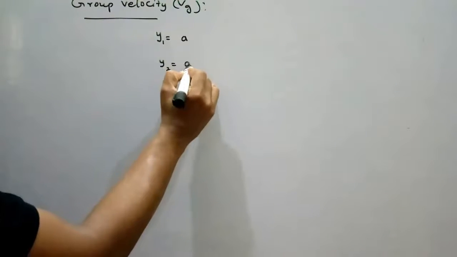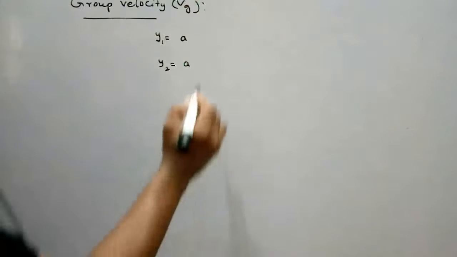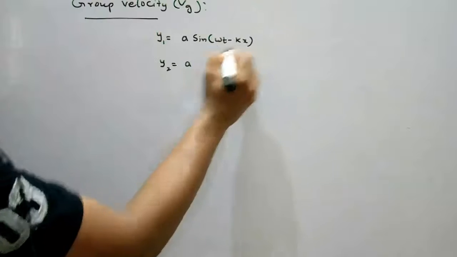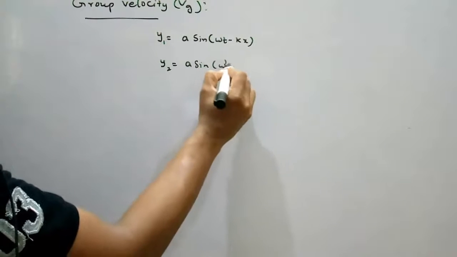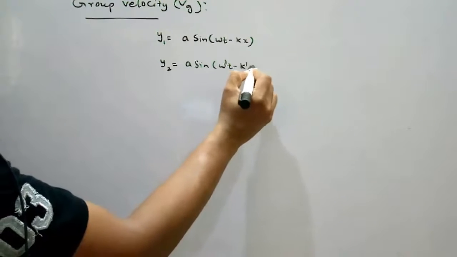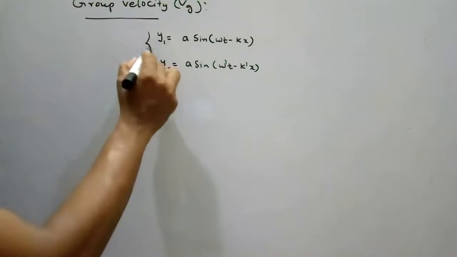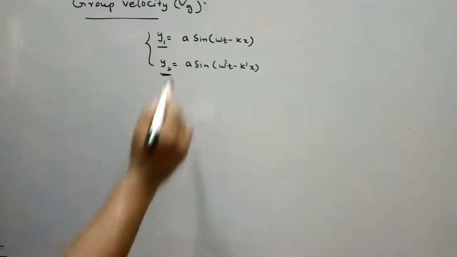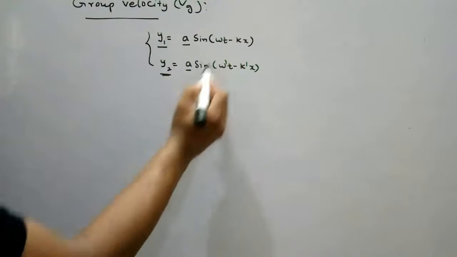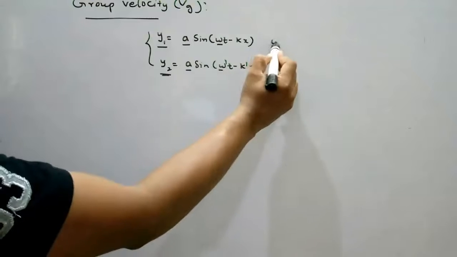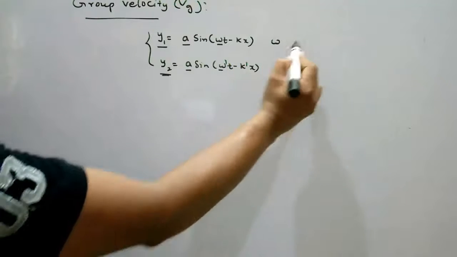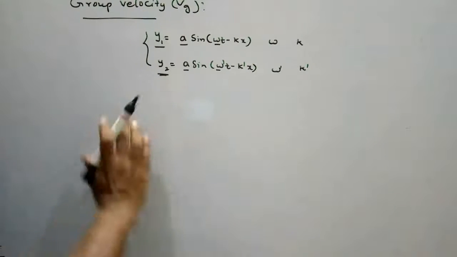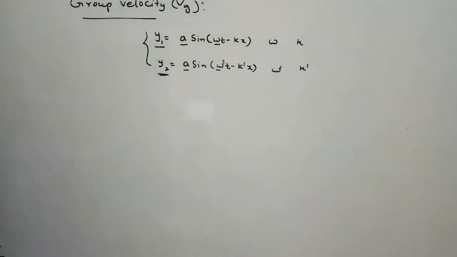A is the amplitude: y1 equals A sin(omega t minus kx), y2 equals A sin(omega dash t minus k dash x). These are two waves with different displacements, same amplitude A, angular frequencies omega and omega dash, and propagation constants k and k dash. These two waves are moving in a medium.